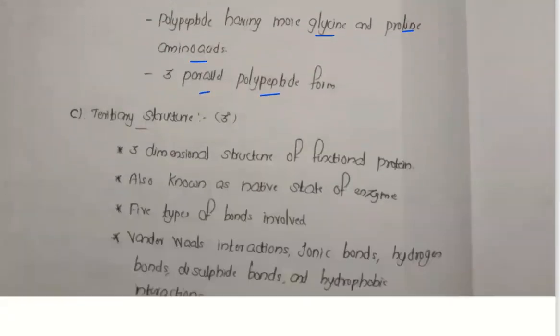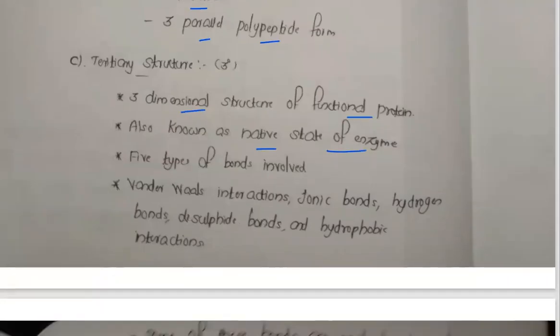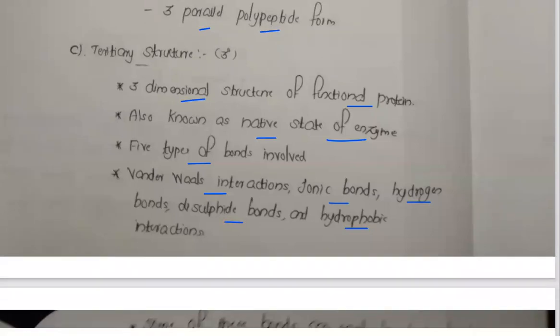Now the third structure, that is tertiary structure. Tertiary structure is the three-dimensional structure of the functional protein. It is also known as the native state of the enzyme. Five types of interactions are involved: van der Waals interactions, ionic bonds, hydrogen bonds, disulfide bonds, and hydrophobic interactions.